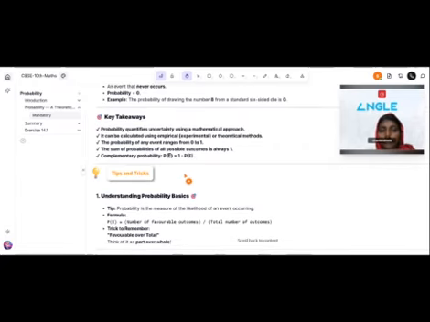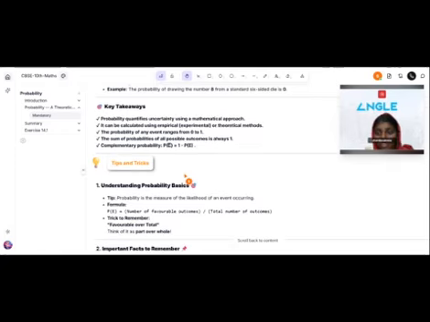Here we note the key points. Probability quantifies uncertainty using a mathematical approach. When we have an uncertain condition, we use probability.